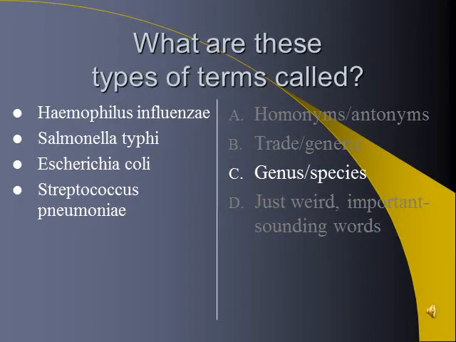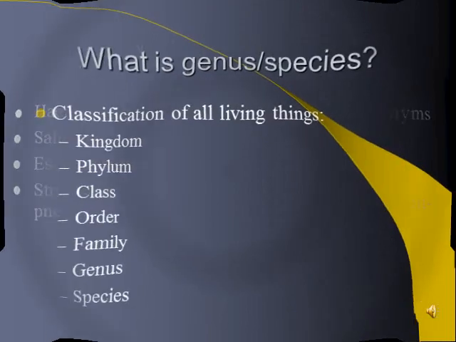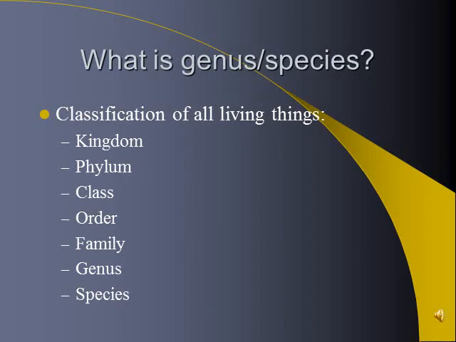Well, they really are weird, important sounding words that really can be troublesome for some transcriptionists. So I suppose one could argue that D is really the right answer, but they are actually genus and species, letter C. Let's talk a little bit more about what genus and species types of terms are. Genus and species is part of the classification of all living things, and all living things can be classified down from the kingdom all the way down to the species, and it's kind of a hierarchy of nature, or of all of our classification of living things.